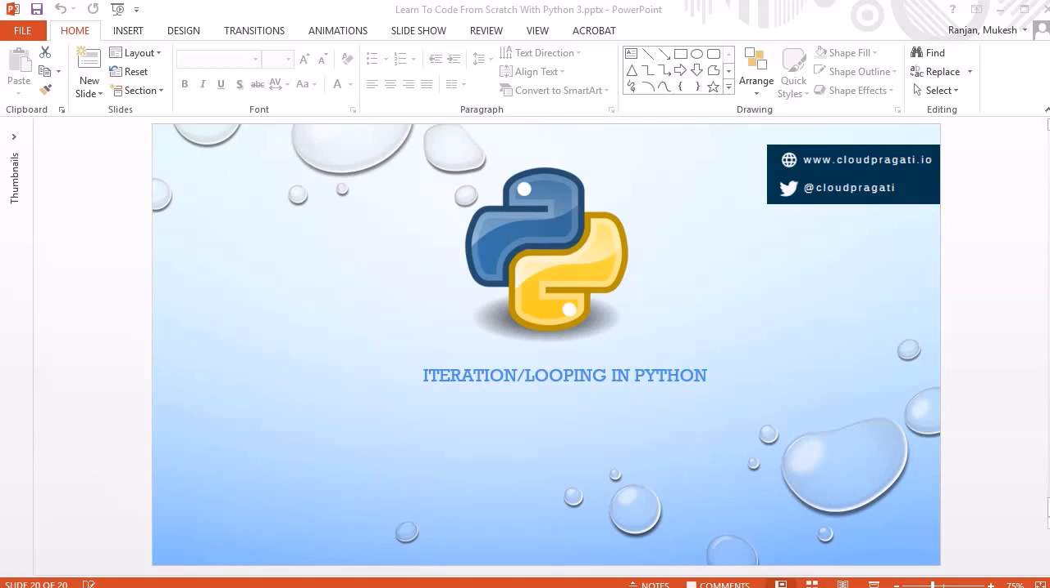Hello guys, welcome to another session. In this session, we are going to look into iteration and looping concept in Python. So let's jump into the discussion of what we are going to cover in this session.